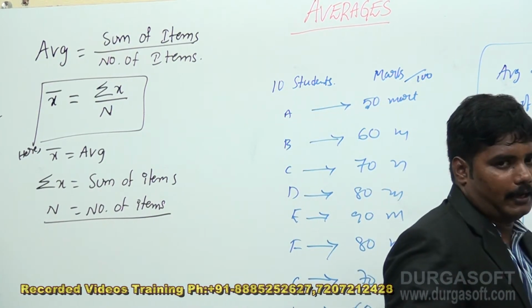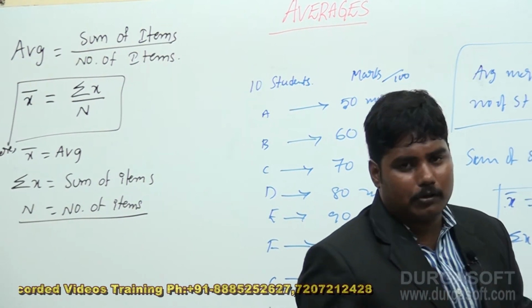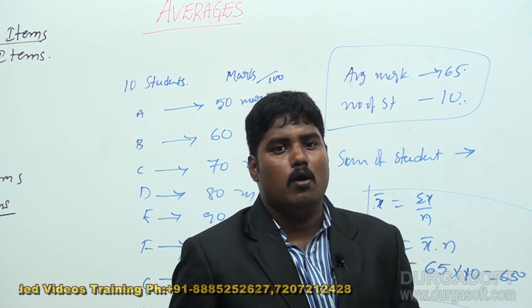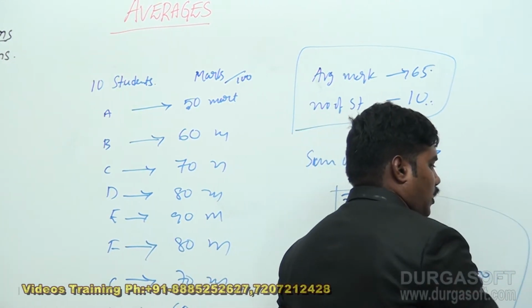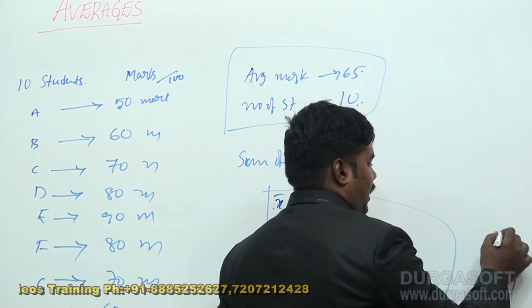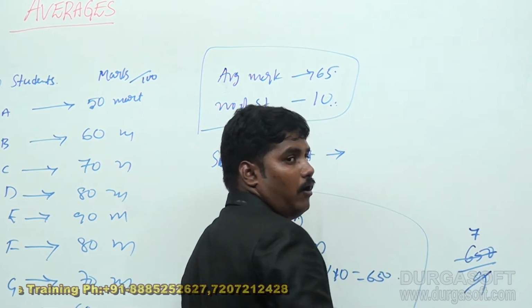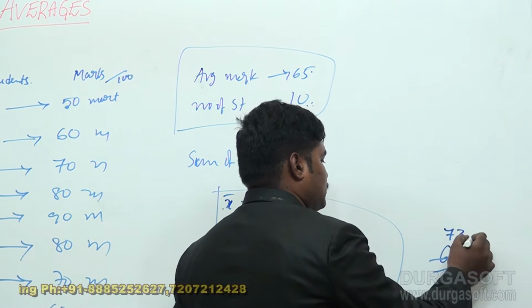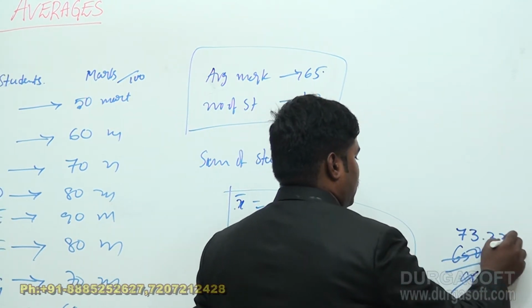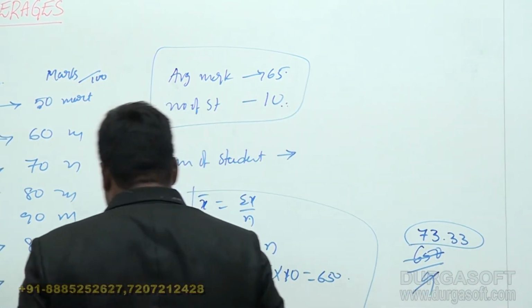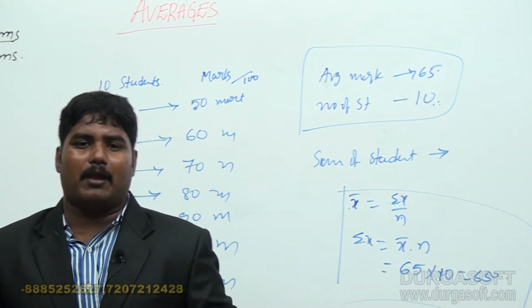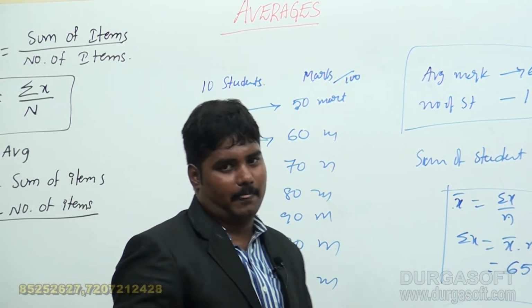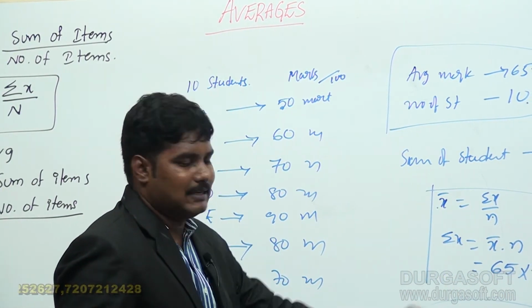650 by 9. You have to distribute that 650 equally to 9 members. When you cancel this one, 9 sevens are 63, and you have 30 here, 9 threes are 27, again 30, 3 3 3 and so on. So 72 1 by 3 marks can be obtained by each person. Okay, so this is another way.